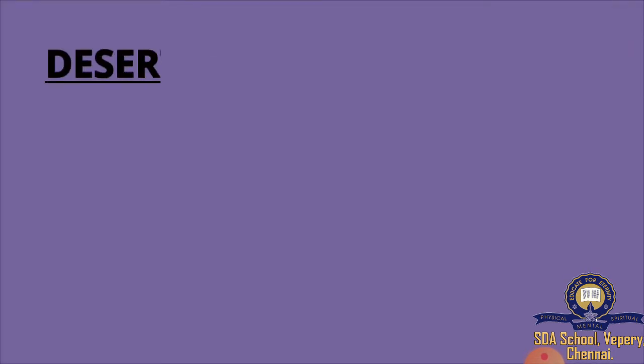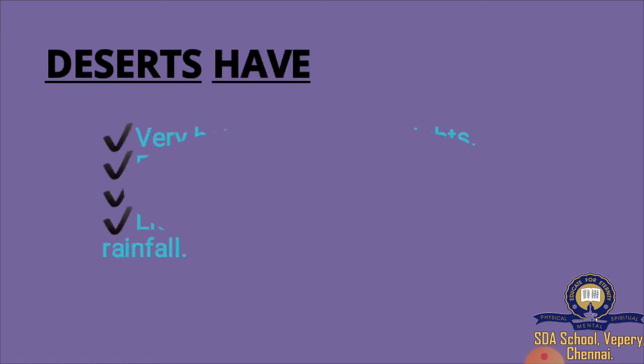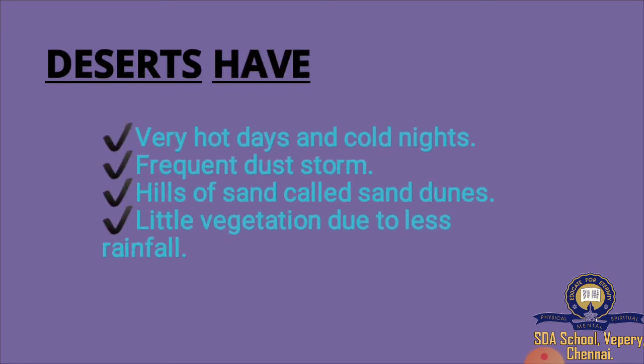Deserts mainly have very hot days and cold nights. Frequent dust storms appear because deserts are full of sand. Hills of sand are called sand dunes. The sand forms a mountain shape, so they are called hills of sand.